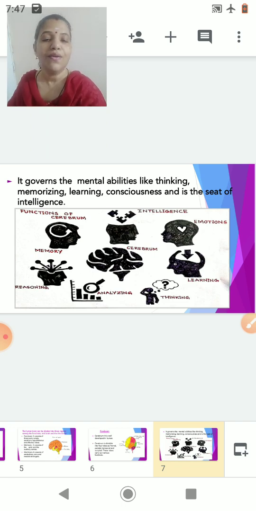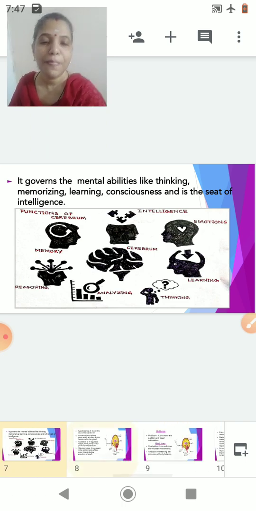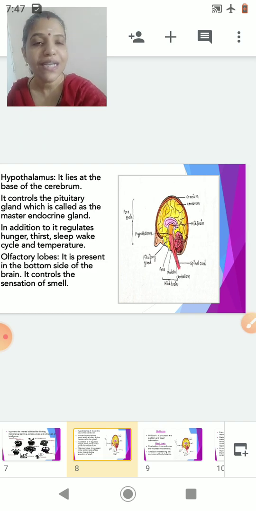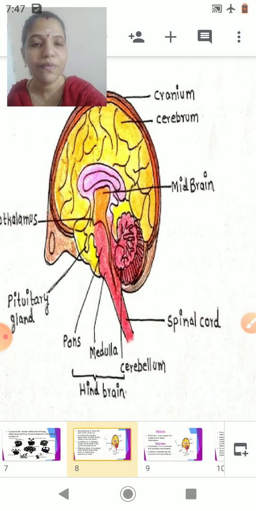Okay, now let's go to the next slide. So now we have completed the biggest part of the forebrain and that was nothing but the cerebrum. Now we will study the next part and that is nothing but the hypothalamus. I will just enlarge the diagram and show you where the hypothalamus is present.